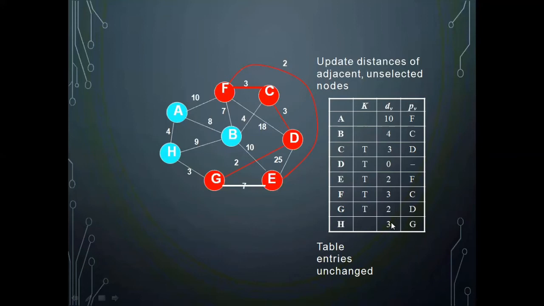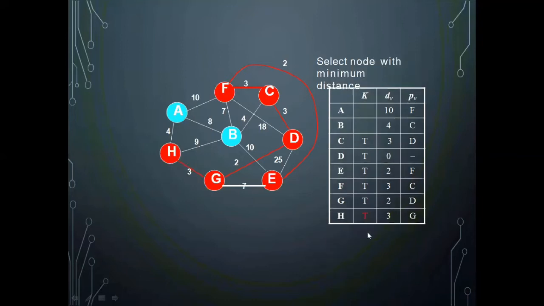So 3 is existing over here. So which edge is that? GH is the edge. So you can add GH to the resultant one. So GH has been added with the weight 3. So this is the minimum edge I have found in the table.